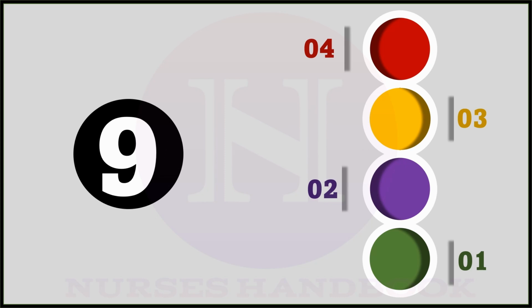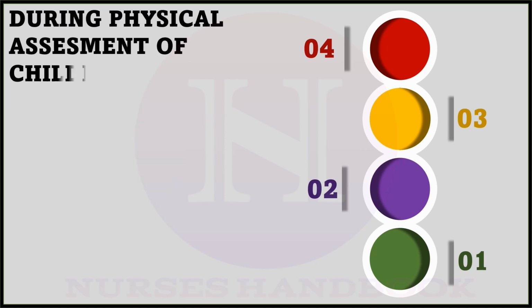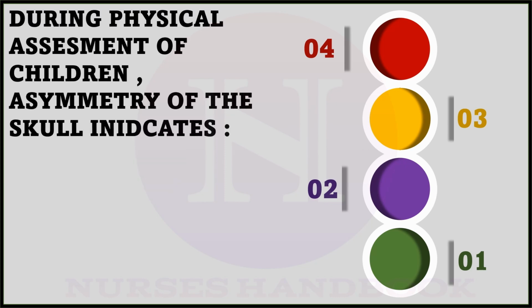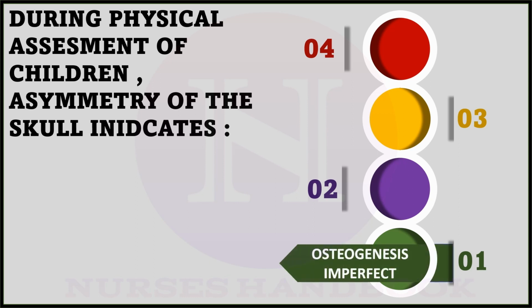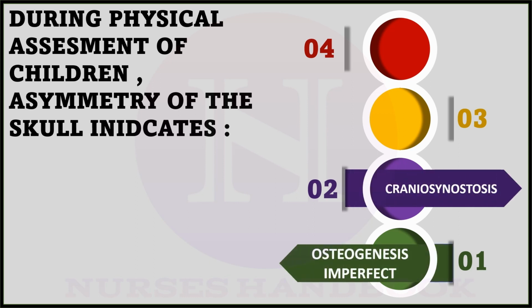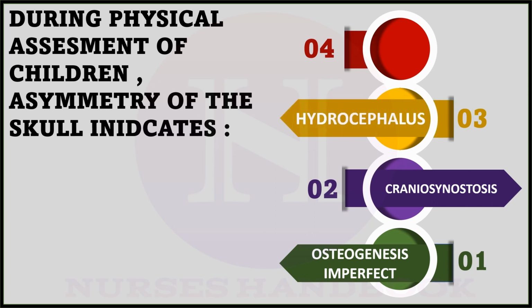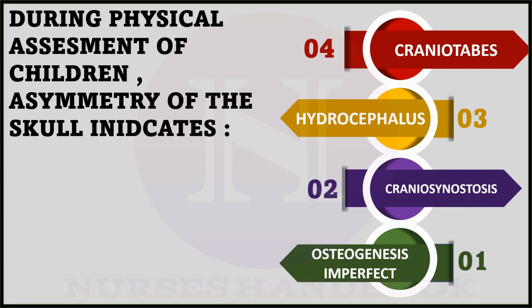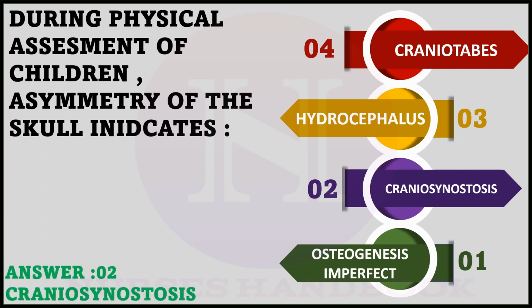Question number 9. During physical assessment of children, asymmetry of the skull indicates option 1, osteogenesis imperfecta, option 2, craniosynostosis, option 3, hydrocephalus, and option 4, craniotabes. And the correct answer is option 2, craniosynostosis.